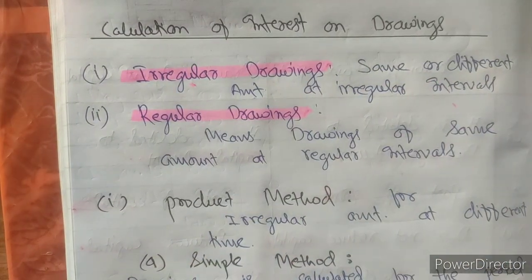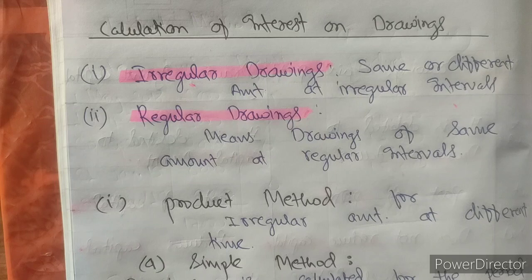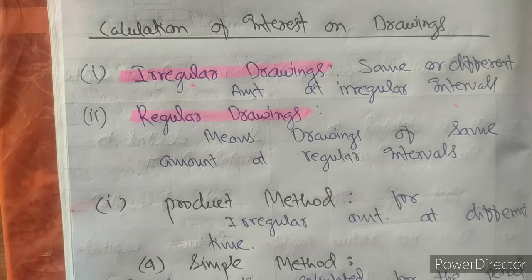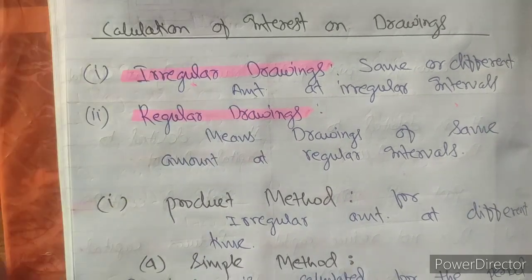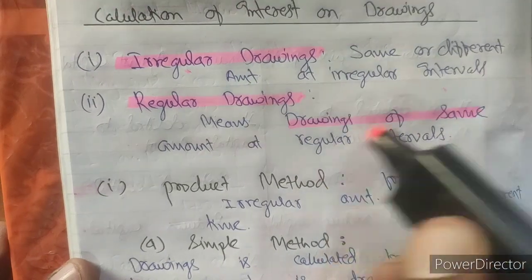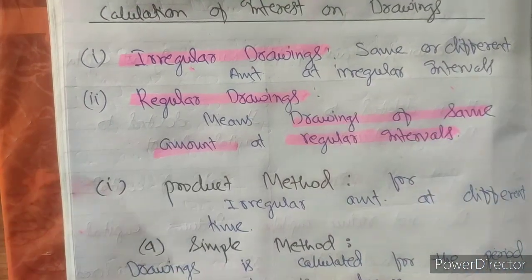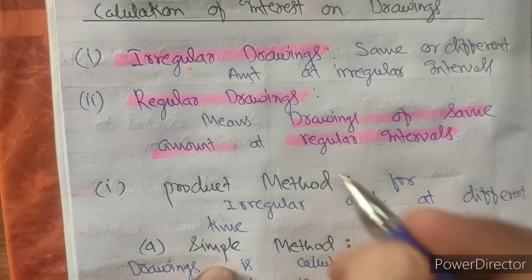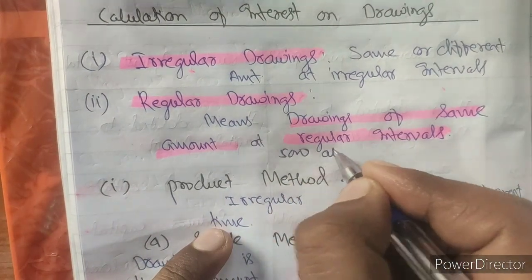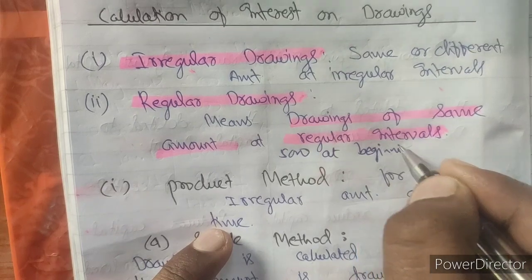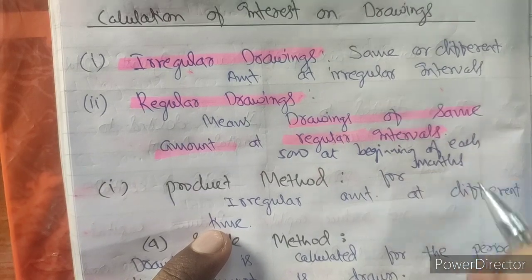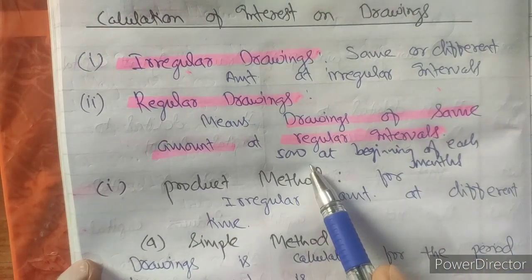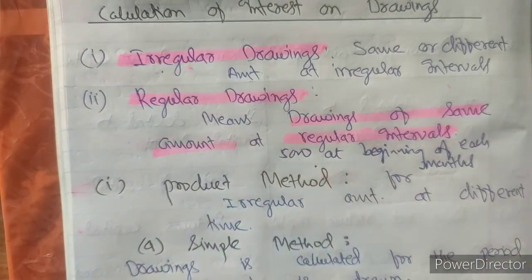Irregular means, for example, 1st of October 2,000, then 1st of February 8,000, then 31st of March 3,000. There is no such regular or same amount and no such interval. The second type of drawing is regular drawing, meaning drawing of the same amount at regular interval. For example, 5,000 at the beginning of each month. This is a regular drawing. So drawings are of two types, irregular and regular.